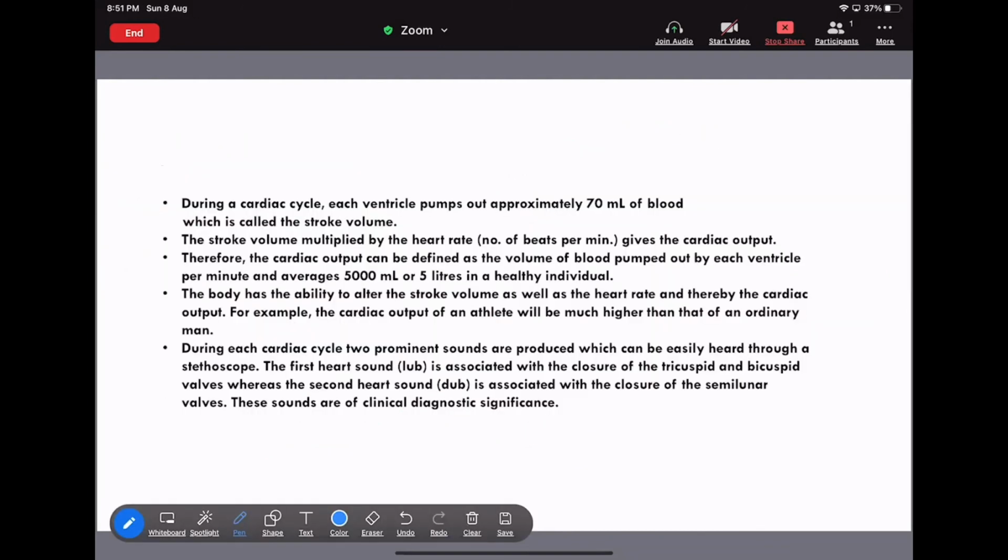During the cardiac cycle, each ventricle pumps out approximately 70 ml of blood, which is nothing but the stroke volume. This is the new term for you. Now, if that stroke volume is multiplied by the heart rate, that will give the cardiac output.